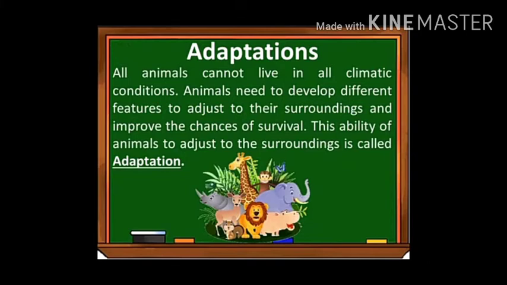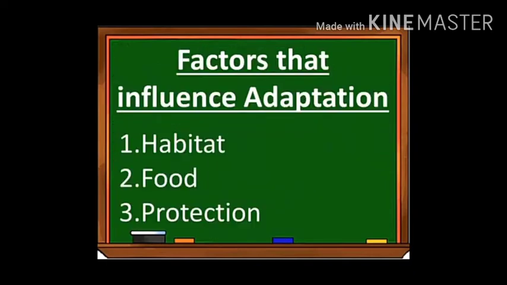Yes, my dears, I'll tell you once again: adaptation is the ability of animals to adjust to the surroundings for their chance of survival. The factors that influence adaptations are habitat, food and protection.